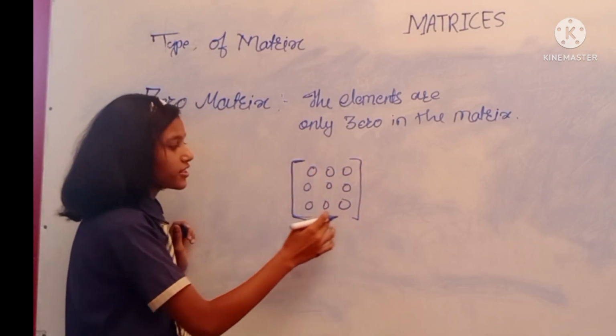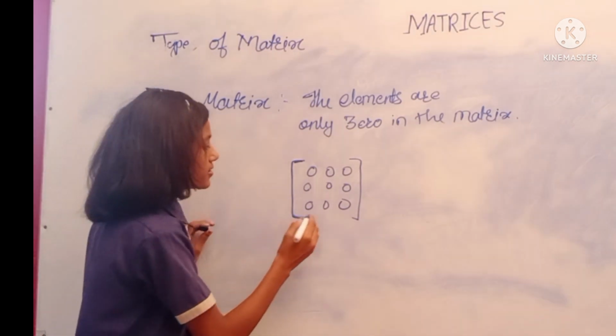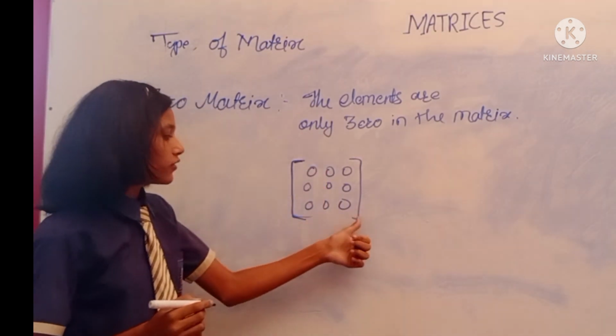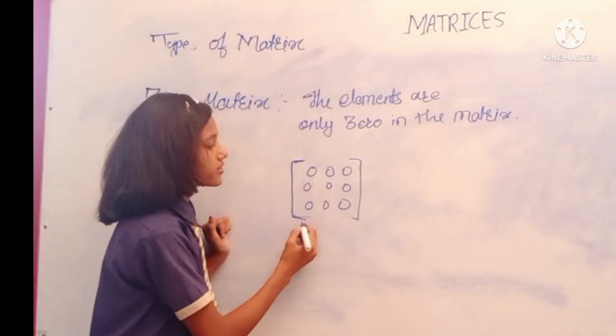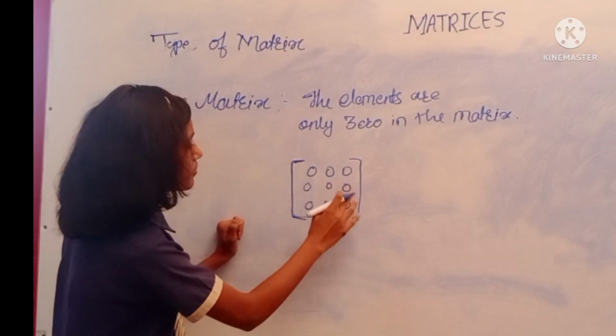Our last type is zero matrix. Zero matrix is a very easy matrix. The elements in the matrix are only 0. So zero matrix means a